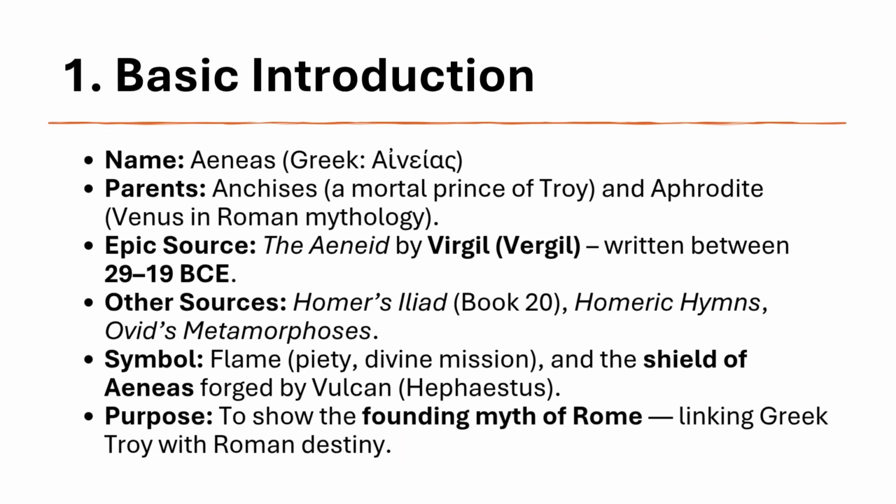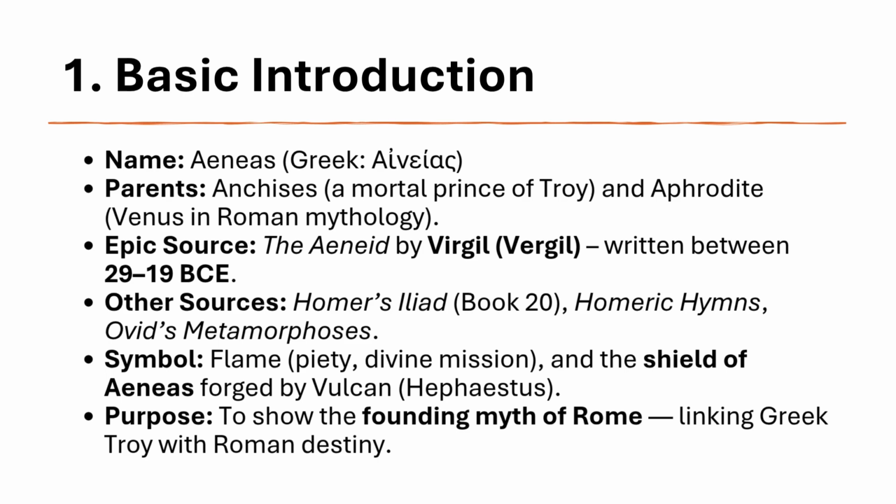Basic introduction. Aeneas was the son of Anchises, a mortal prince of Troy, and Aphrodite, the goddess of love, called Venus by the Romans. His story is told mainly in Virgil's epic poem, the Aeneid, written between 29 and 19 BCE. He also appears briefly in Homer's Iliad and in Ovid's Metamorphoses.